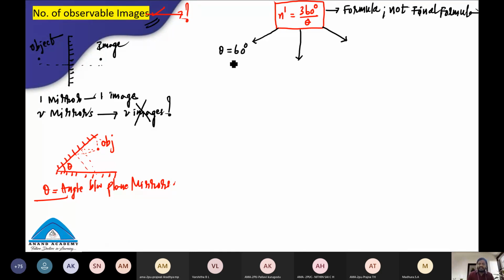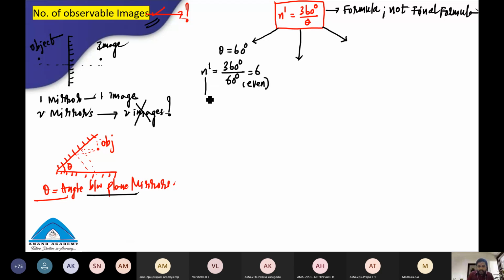When theta is 60 degrees, theta is the angle between the plane mirrors. So what is n dash here? N dash is equal to 360 degrees by theta. Theta is 60 degrees, so what is the n dash value? 6. Students, is 6 an even number or an odd number? Definitely it is an even number.